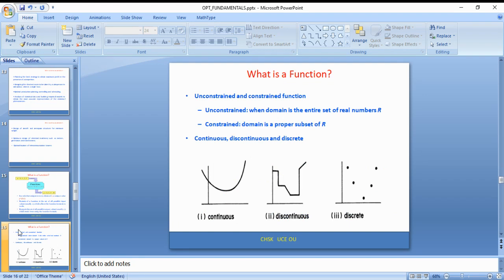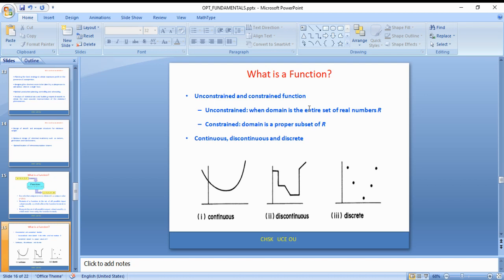Now, let us see a few more points related to this function. In this case, unconstrained and constrained functions are there. Just now we had a discussion about the example of reaching Delhi. That is an unconstrained problem statement. Go to Delhi, reaching Delhi with spending 10,000 rupees.